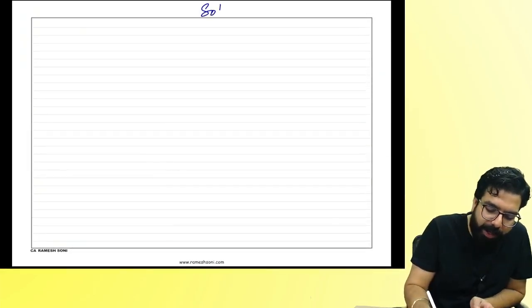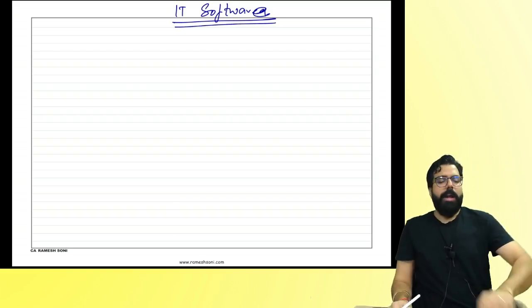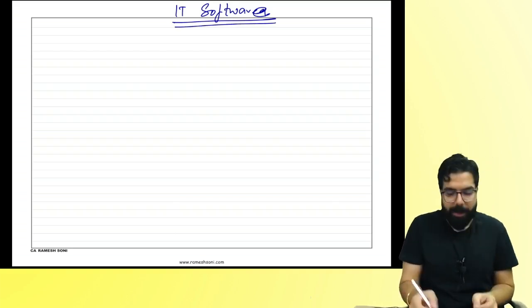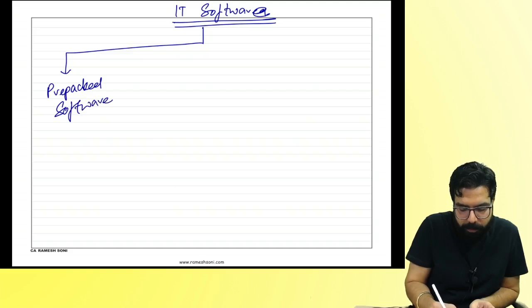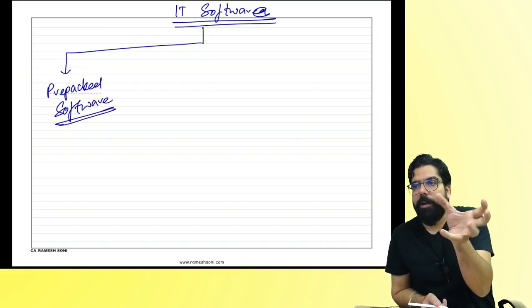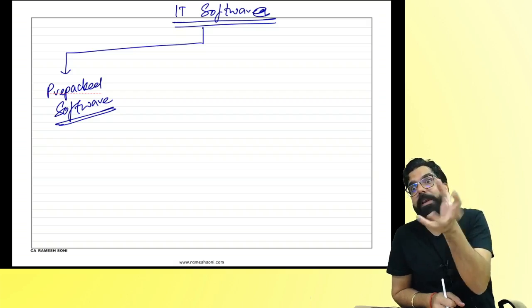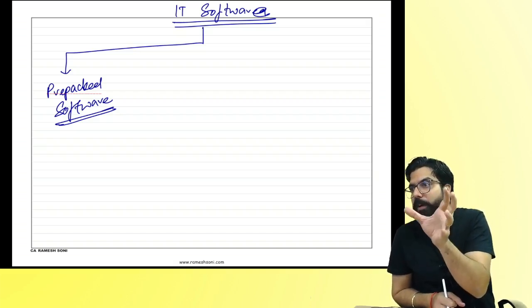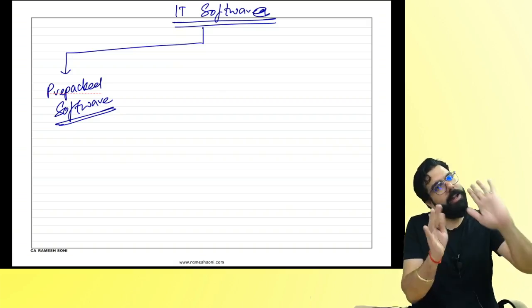Now we have software. IT means information technology software. Now, software can be of 3 types. One can be pre-packed software, which comes in a CD. You have seen software comes in a CD, already packed in a box. For example, earlier Tally software used to come in a CD. Have you seen, everyone? Pre-packed means it is already put in a device and it is already ready.